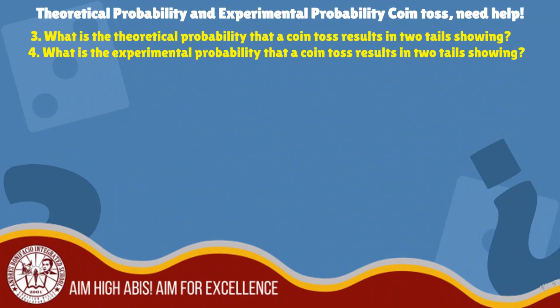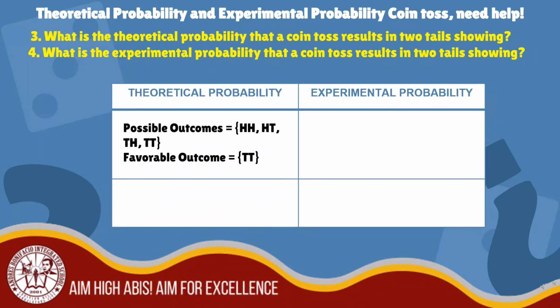Let's proceed with number 3 and number 4 questions. Number 3. What is the theoretical probability that a coin toss results in 2 tails showing? The possible outcomes are head-head, head-tail, tail-head, and tail-tail. So we have 4 possible outcomes, and we have 1 favorable outcome, which is the tail-tail.